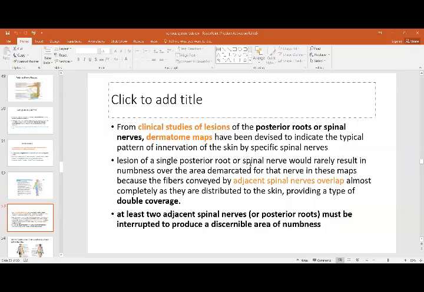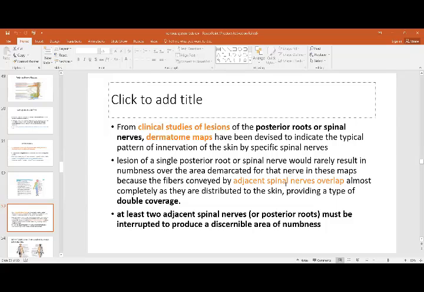A lesion of a single posterior root or spinal nerve would rarely result in numbness over the area demarcated for that nerve in these maps. If one spinal nerve is damaged, that area will not be numb, but it will have lesser sensation, because the areas are overlapped by areas from the other adjacent spinal nerves. So that is why, if a spinal nerve is damaged, the area will not be all dead, because it is going to be compensated by the spinal nerve next to it.